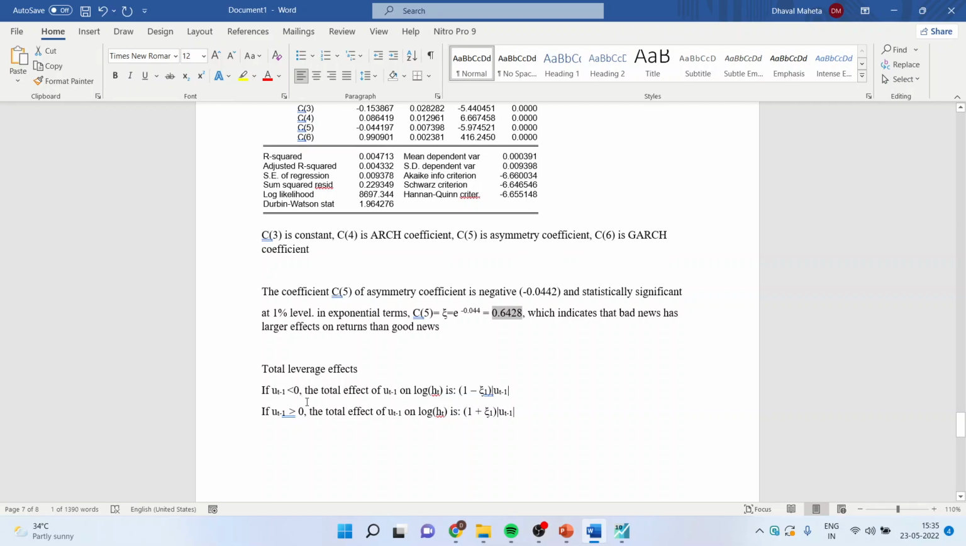So the total leverage effect is: if mu_{t-1} is less than 0, the total effect of mu_{t-1} on log h_t is 1 minus xi, modulus of mu_{t-1}. That is negative. This value is negative. If mu_{t-1} is greater than 0, the total effect of mu_{t-1} on log h_t is 1 plus xi, modulus of mu_{t-1}.